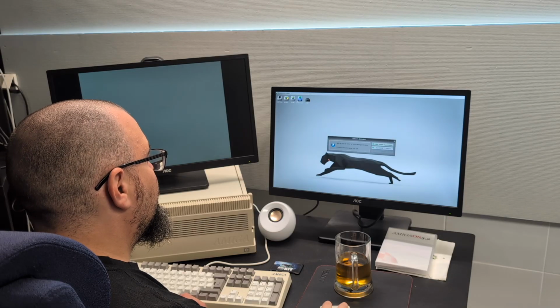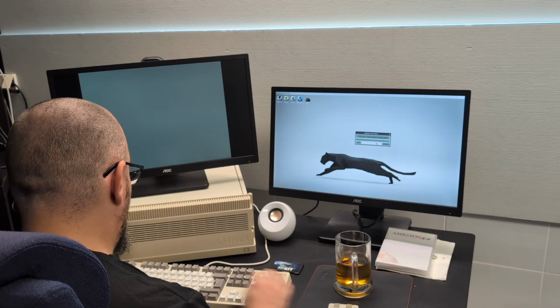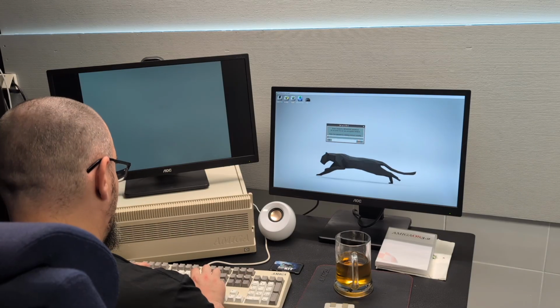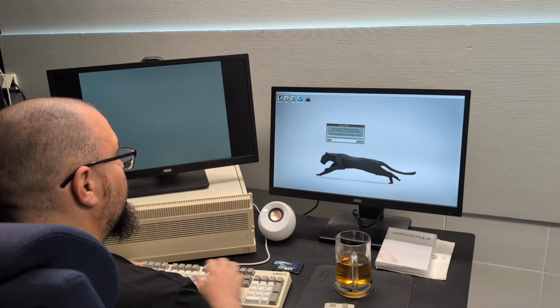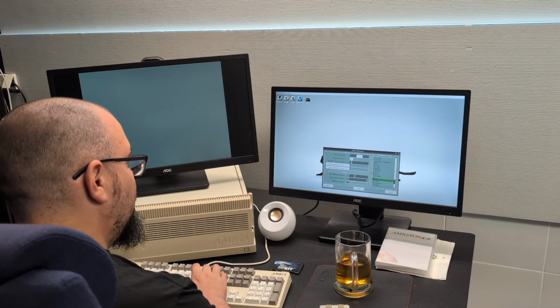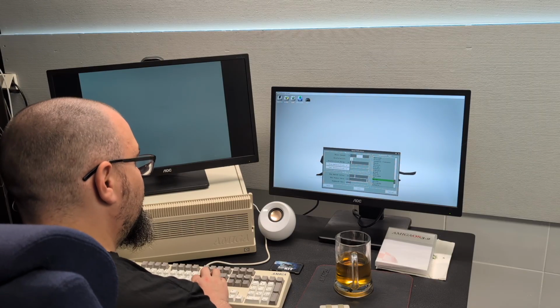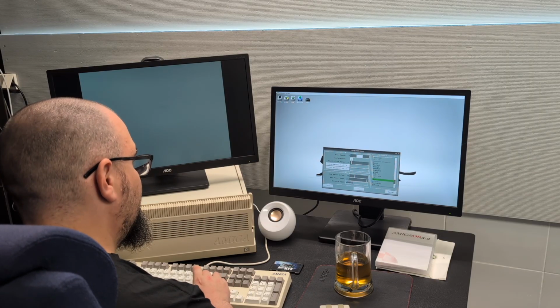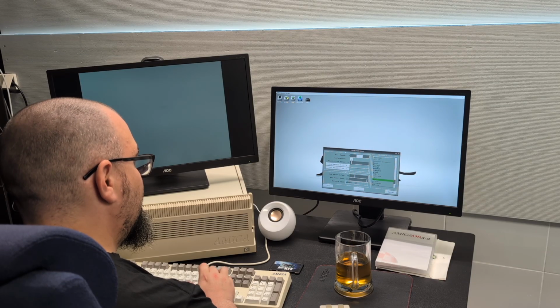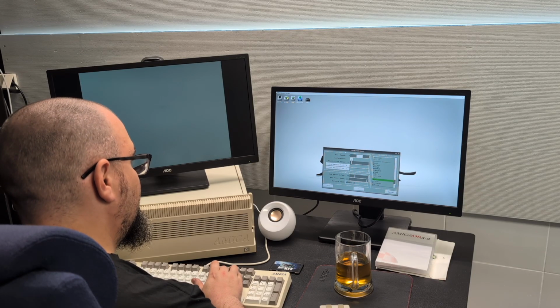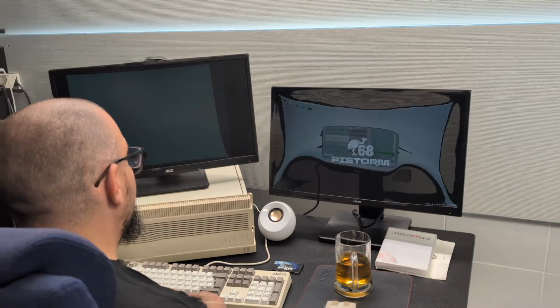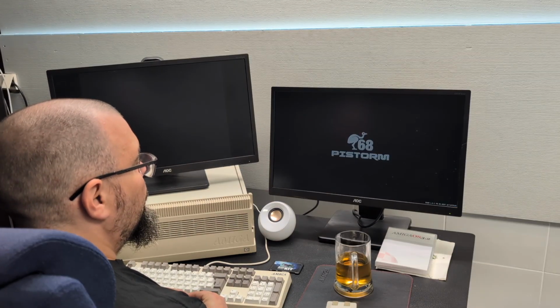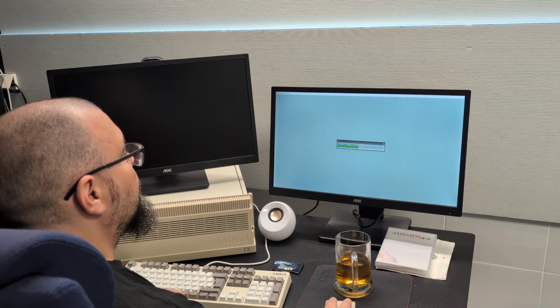So I just enter my SSID and password. And then I set up the keyboard layout and NTP and stuff like that. And then I reboot, and we should be online and good to go.